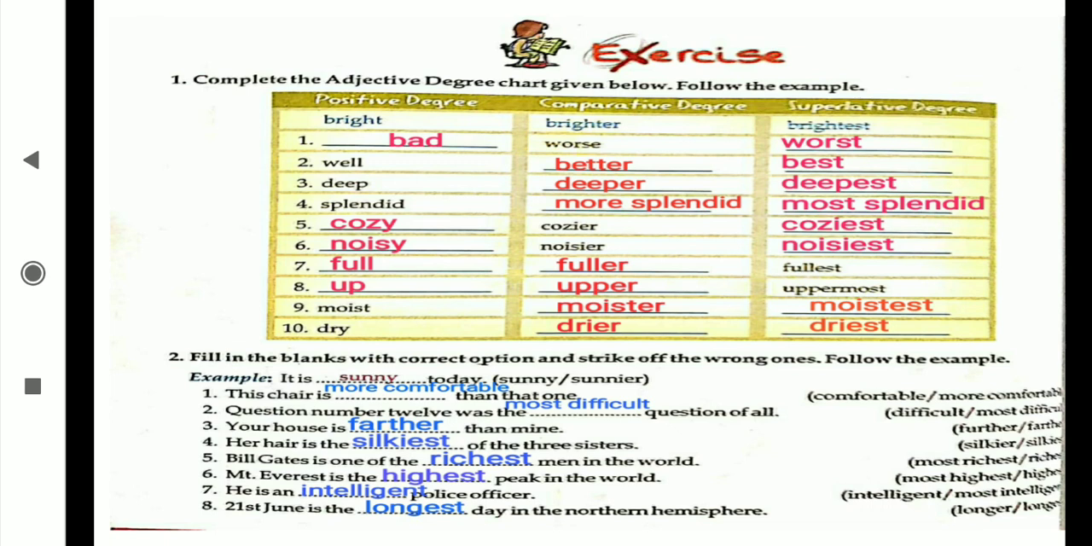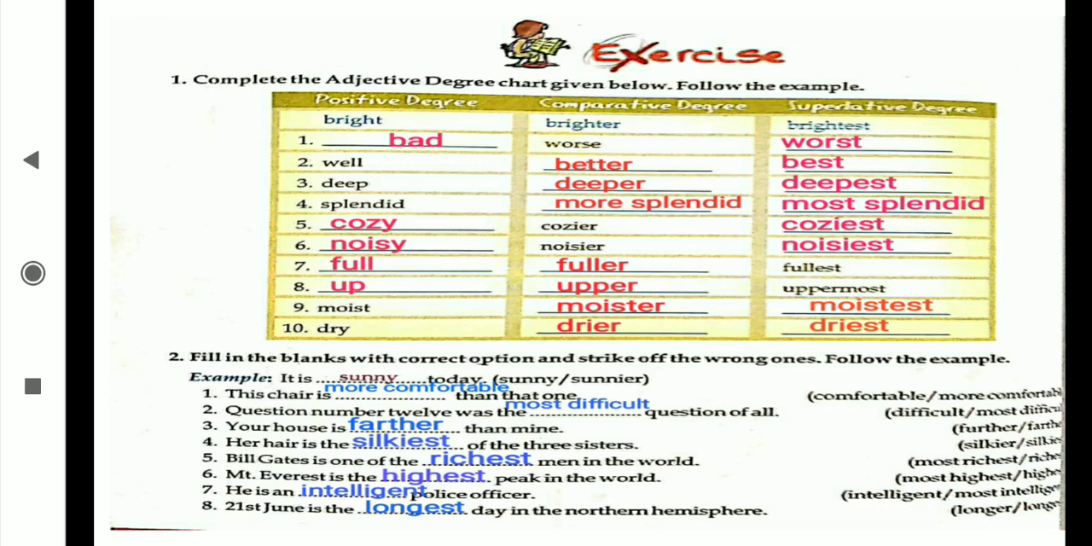Okay. Now filling the blanks. How to fill this now, students? You should know that. If than is coming, then er form. Okay. More form, er form. If the is coming, est form, most form. And if than is also not there, the is also not there, then main form of the verb.